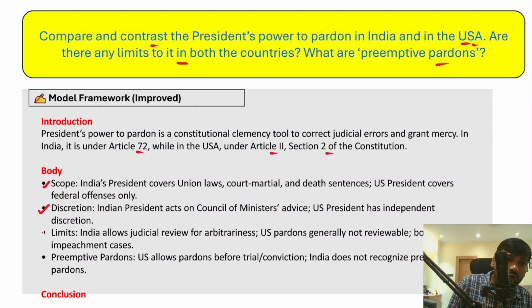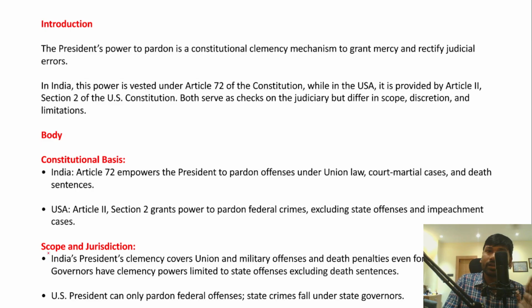And then you should mention the limits, if they have any, and what is the preemptive pardon. So you have to address all these parts in the answer, only then it will become a holistic and comprehensive answer, and there is a probability that you will get good marks in such answers.